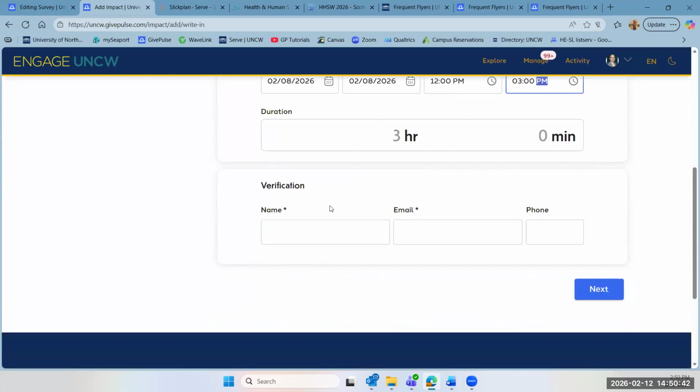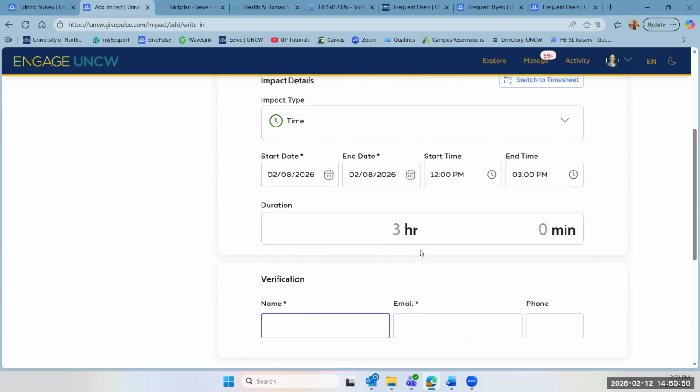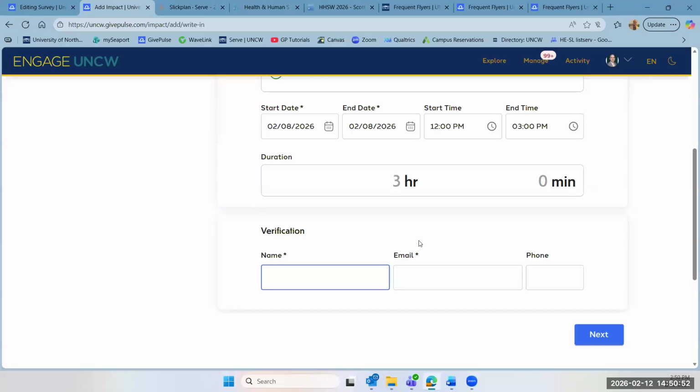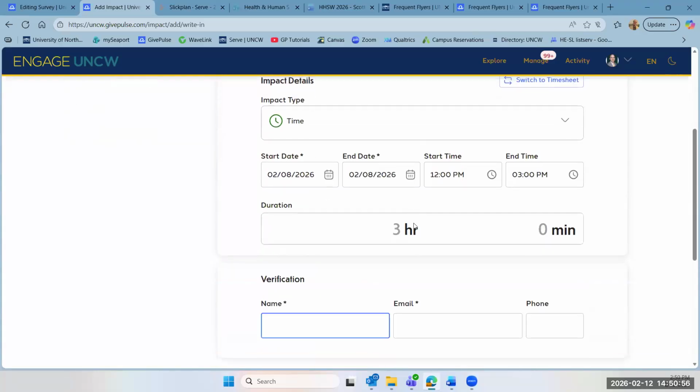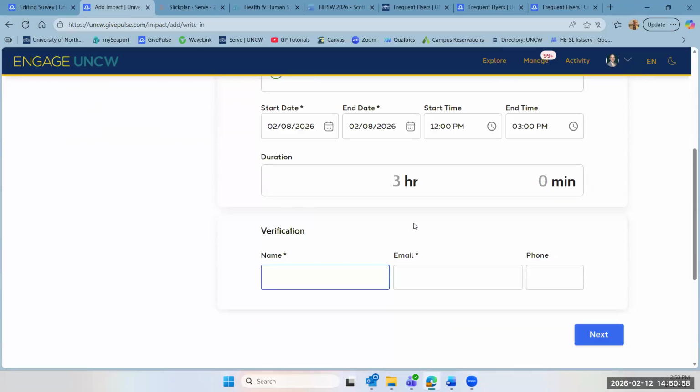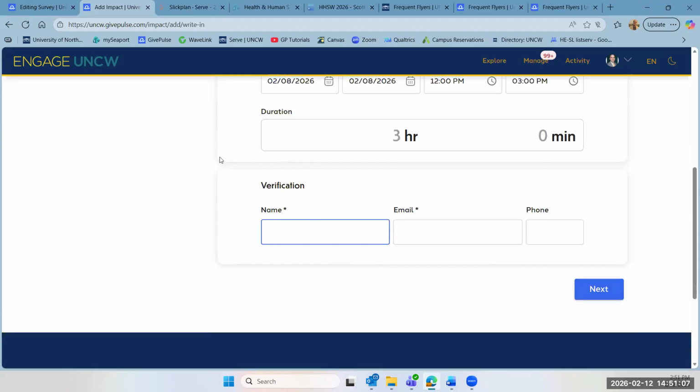And then it's going to ask you to list the name and email of someone who can verify that you were there. So this should be an administrator or project coordinator, program manager, someone at the organization who can verify that you were there. And when you type in their name and their email, don't worry about phone, and click next.